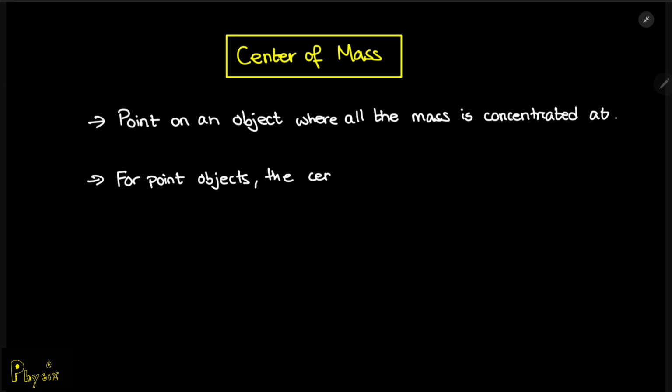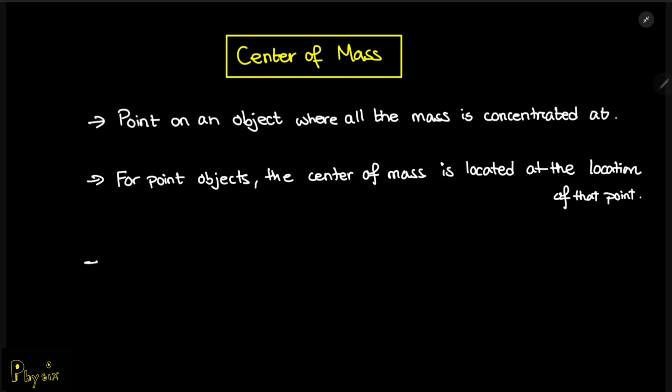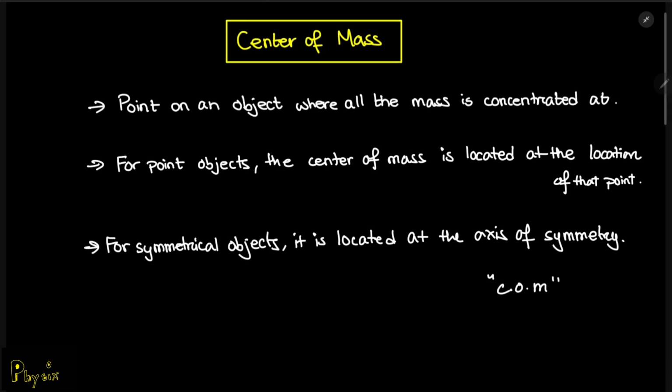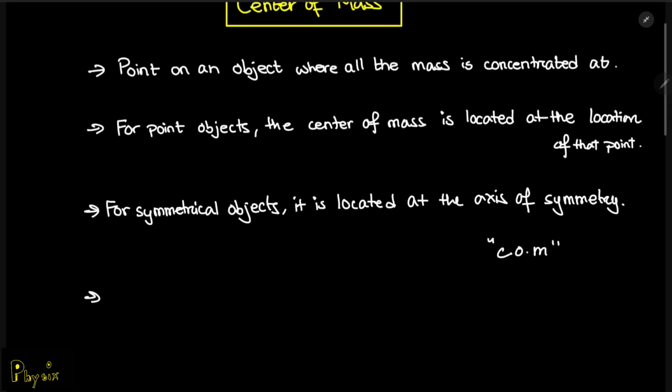For point objects, you can think that the center of mass lies at the location of that point. For symmetrical objects, you can think that the center of mass lies at the axis of symmetry. Center of mass, abbreviated as COM, you can think of this as a vector quantity because it associates a location as opposed to only a magnitude. So it is a vector quantity, you could say.